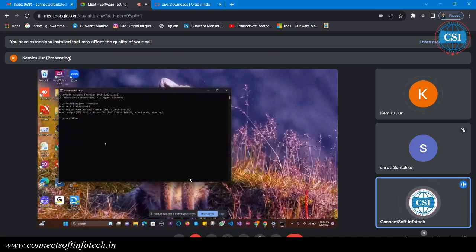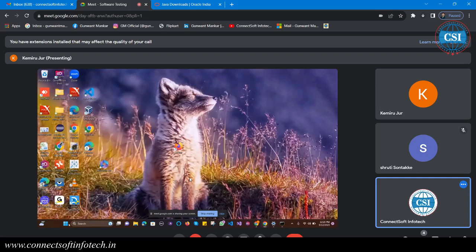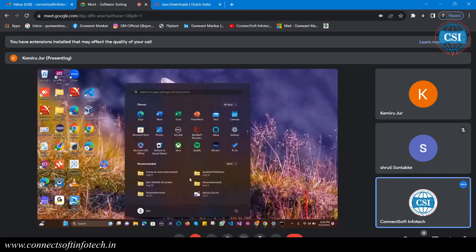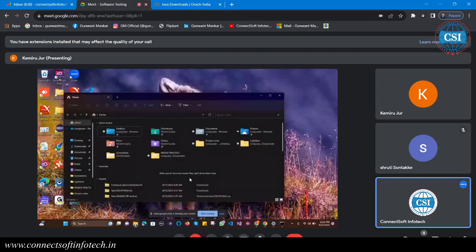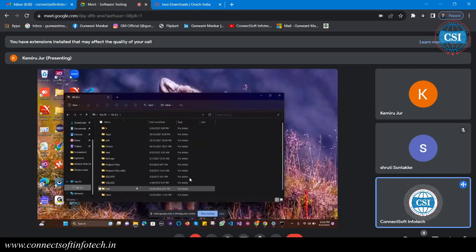So now what we need to do is set up the path. How to set up the path? Let's go to the C drive. In the C drive there is Program Files.